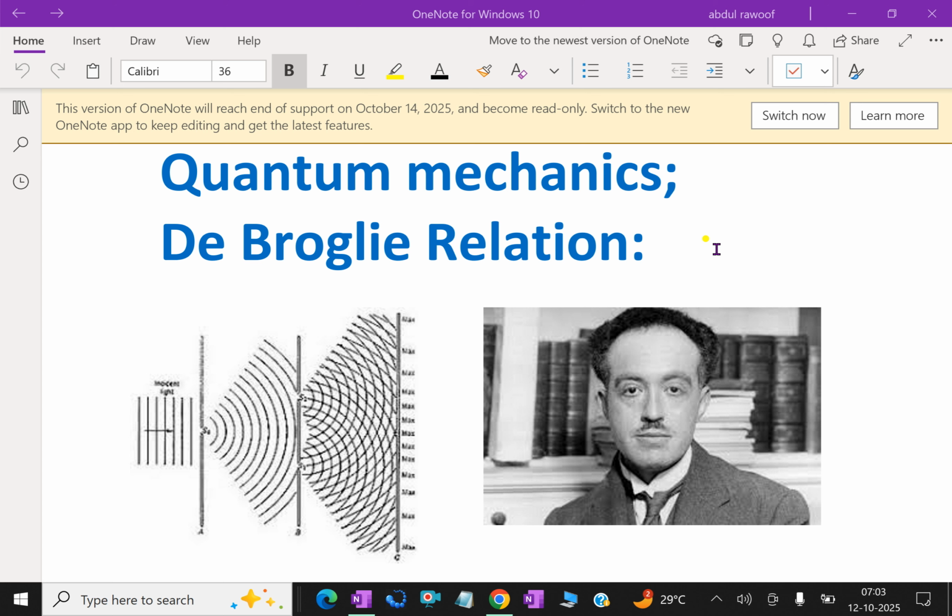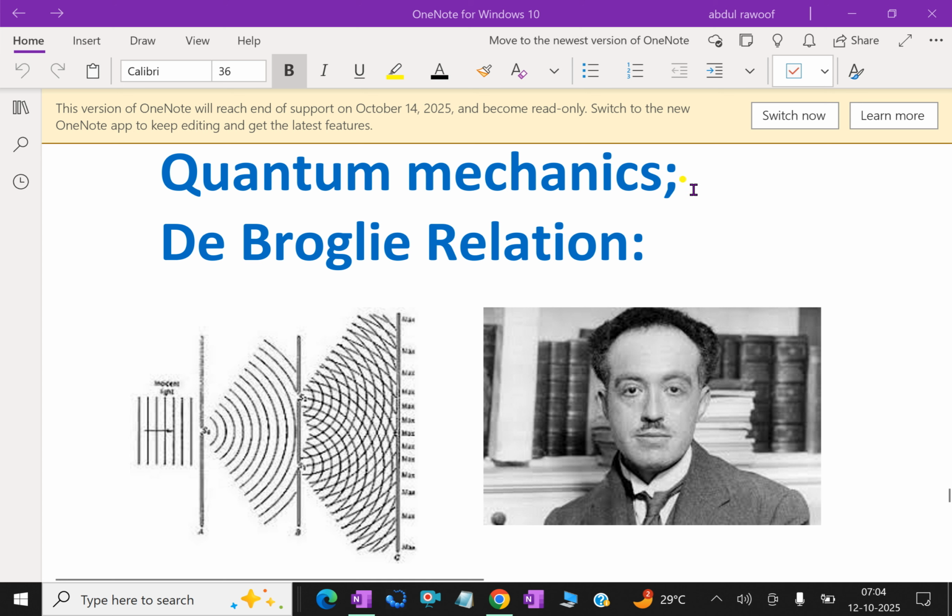Hence, the particle and wave nature of matter are actually complementary to each other. It is not necessary for both to be present at the same time. The significance of the de Broglie relation is that it is more useful for microscopic fundamental particles like electrons.